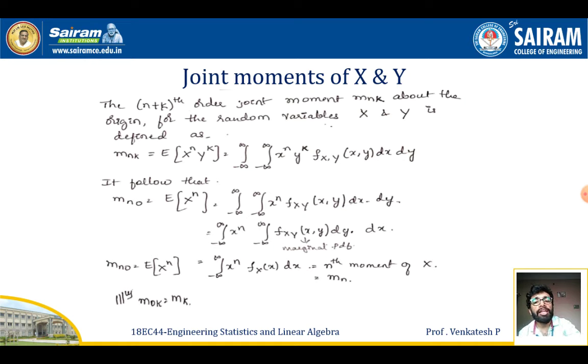We know that this is the formula for f of x, the marginal PDF with respect to x. So I can replace this with f of x here. So I get m at n comma 0 equal to the expectation of x power n, equal to the integration from minus infinity to plus infinity of x power n f of x dx.